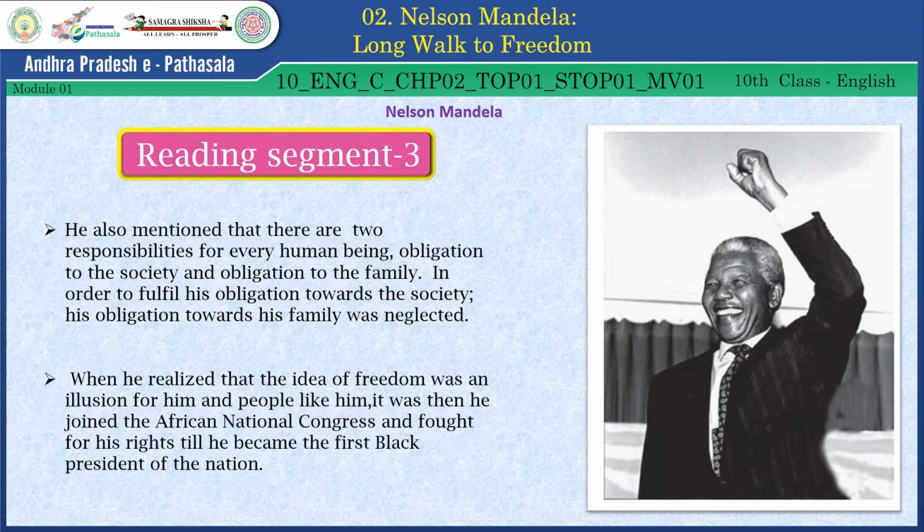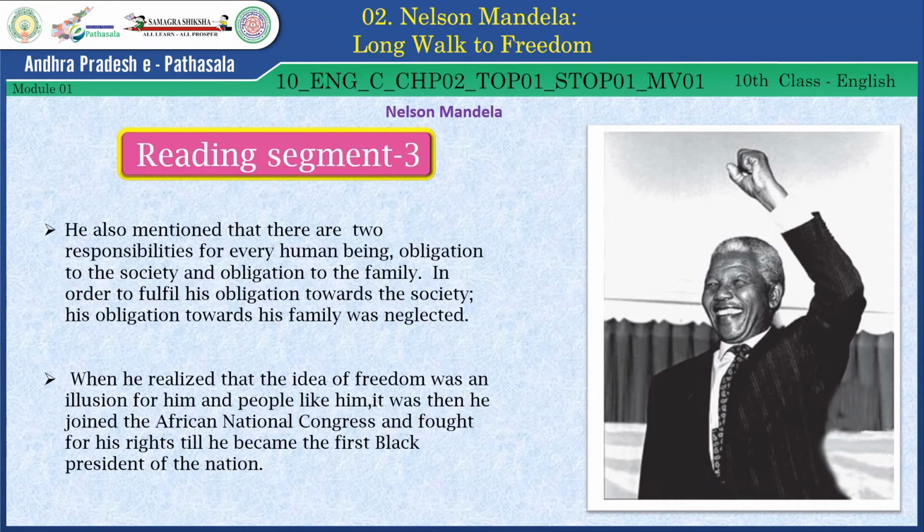He also mentioned that there are two responsibilities for every human being: obligation to the society and obligation to the family. In order to fulfill his obligation towards the society, his obligation towards his family was neglected.